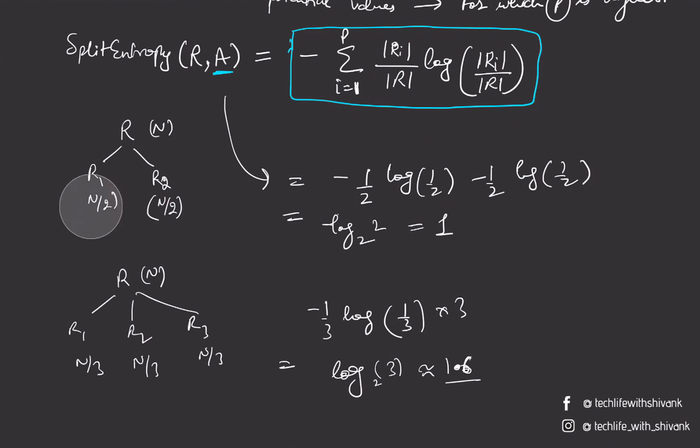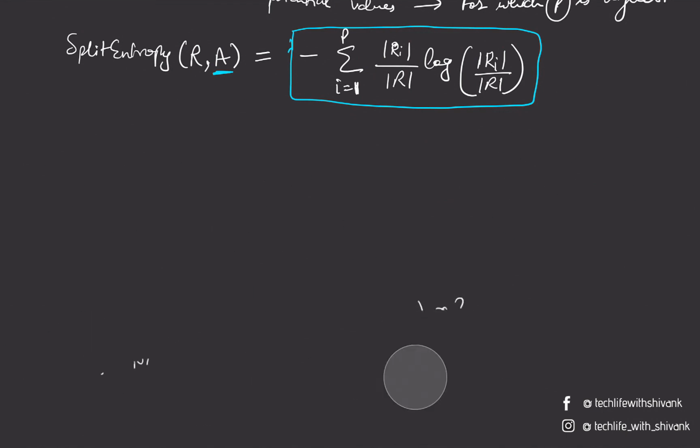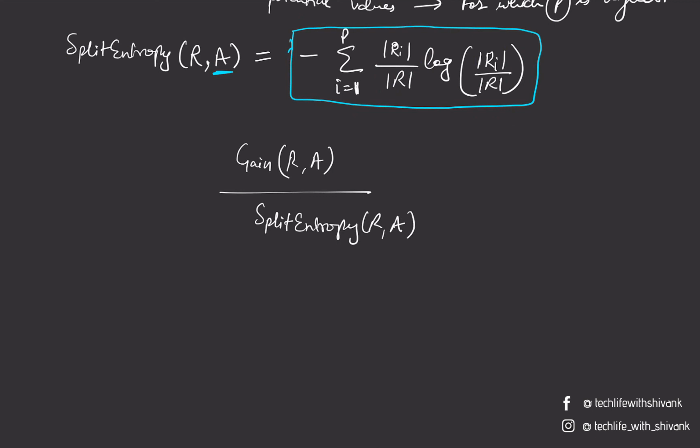So that's why instead of simply using the gain, we penalize it with the split entropy of dividing region R on feature A. If the split entropy is higher, then this ratio would be lower, and this ratio is known as gain ratio.